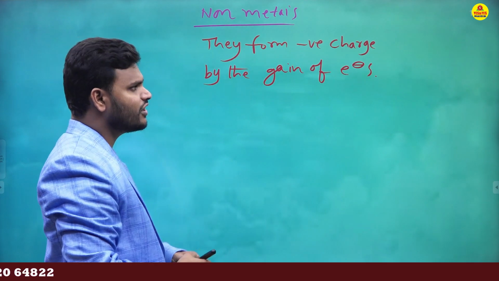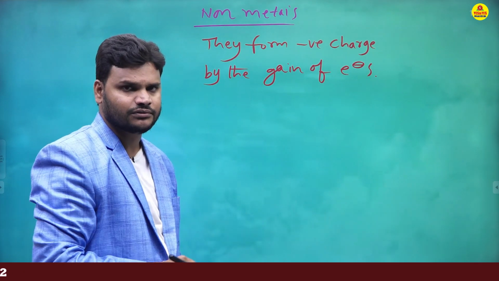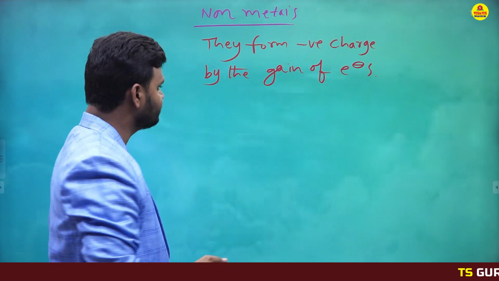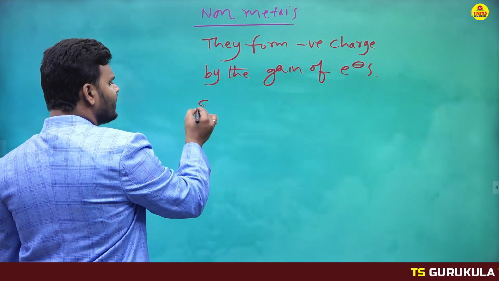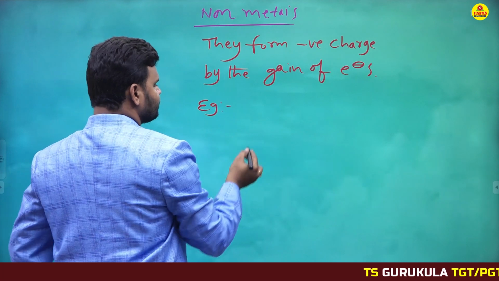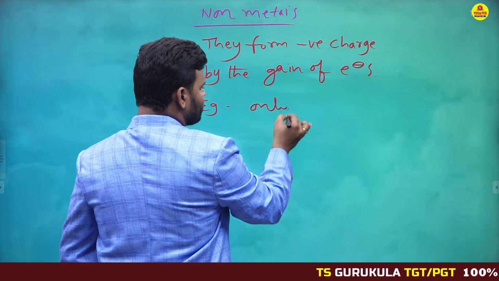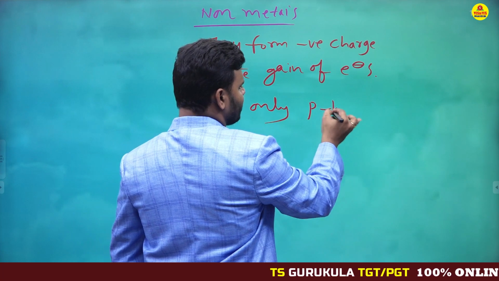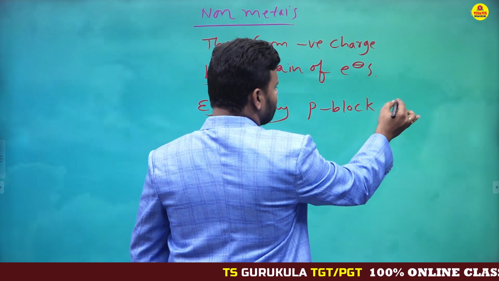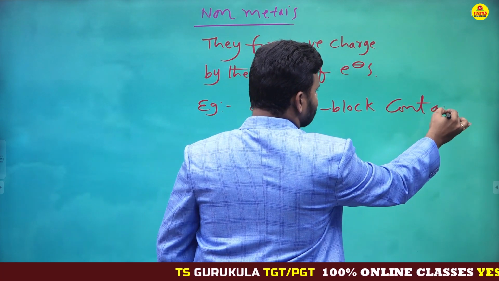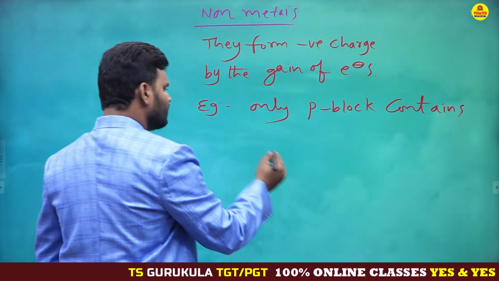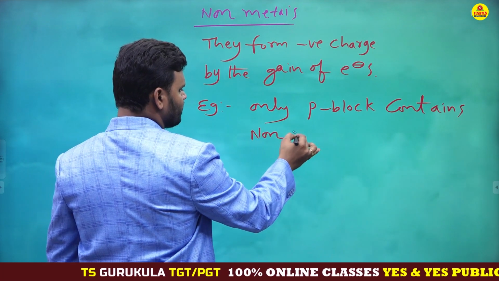They form negative charge by the gain of electrons. Just the opposite, metals and non-metals are opposite. So what are the examples of non-metals? Only the P block contains non-metals.